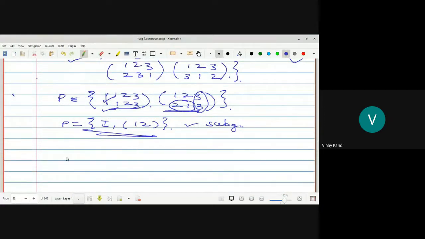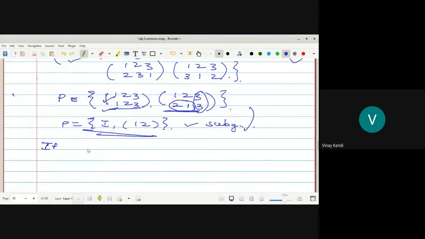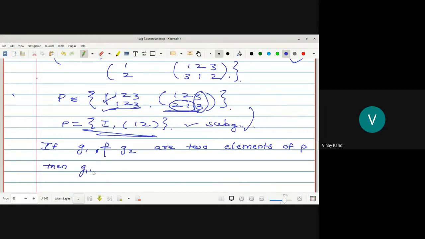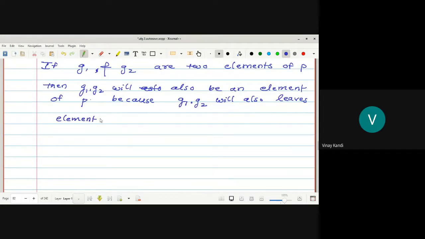Now, if G1 and G2 are two elements of P, then G1 composition G2 will also be an element of P, because G1 composition G2 will also leave elements of capital F fixed.